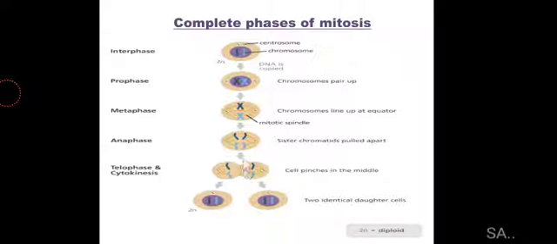Finally, a constriction develops in the center, dividing the cytoplasm into two parts of the cell, which ultimately divide into two identical daughter cells, and they are diploid in number. It means they contain the same number of chromosomes as their parent cell. So this is how mitosis happens in every individual.